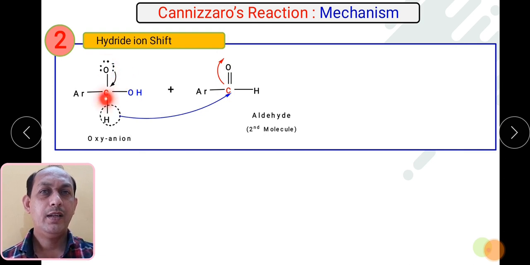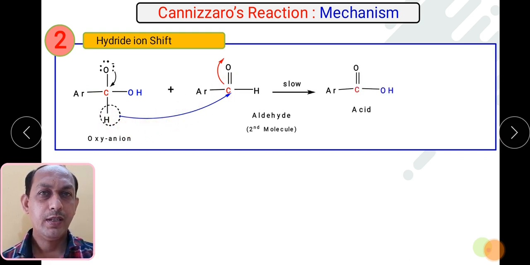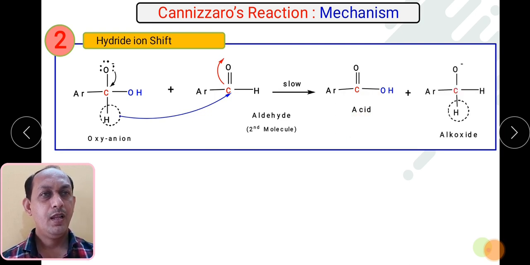As a result, you will see Ar C double bond OH. As hydrogen goes over here and a double bond forms, this is Ar C double bond OOH. So what will form? It will form the acid. And due to the transfer of H, this species will again be converted into O minus, so it is again an alkoxide. This is the second step, H minus shift.